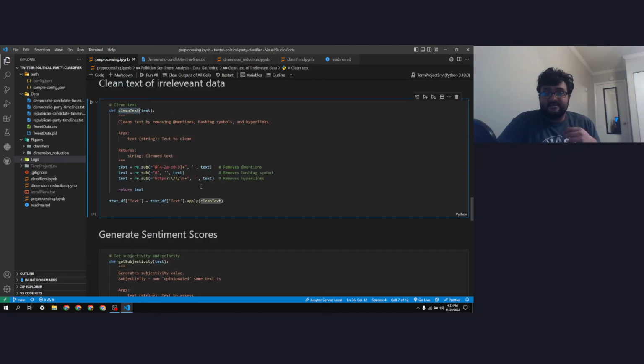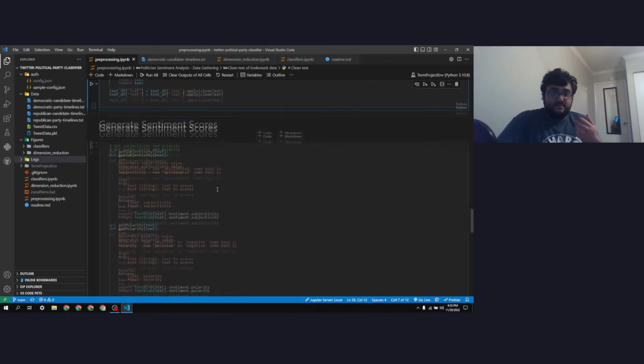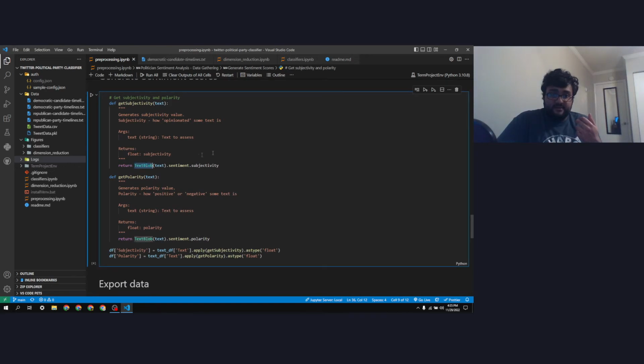First, we have to clean the text, so we need to remove any at mentions that are in the text, as well as any hashtag symbols, any hyperlinks, and other things like that. After that is done, we can generate the scores. This function generates a sentiment subjectivity score. This one gets the polarity score.